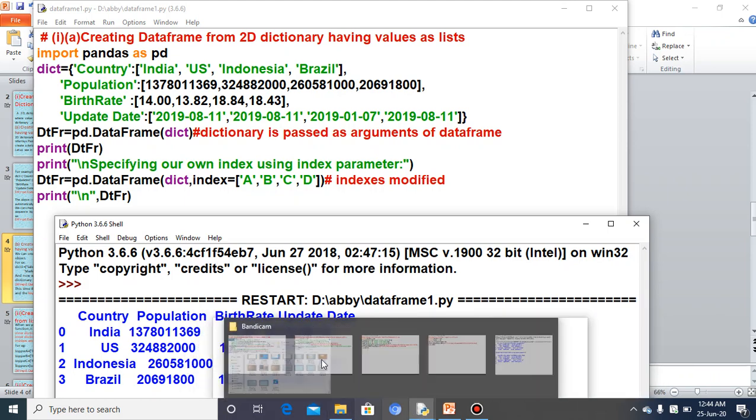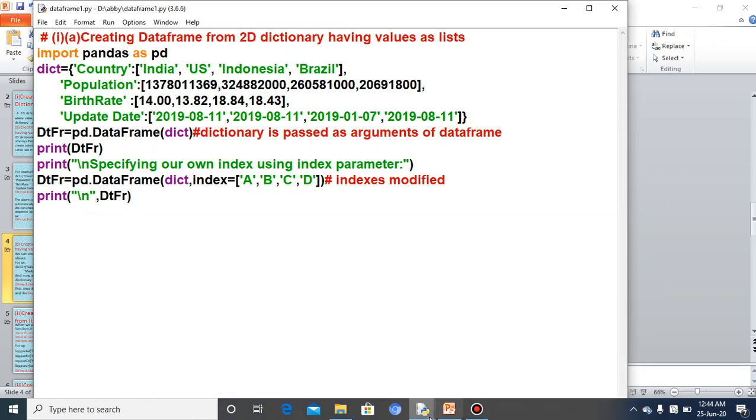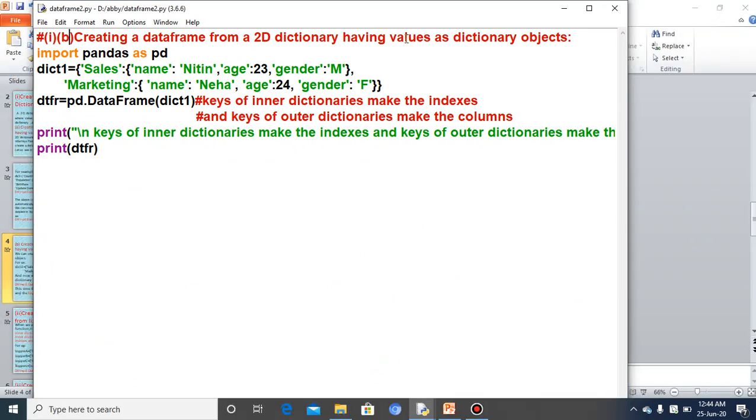Next we will see, this is point number 1a. Next we will see the creation of a data frame from a 2D dictionary having values as a dictionary itself, a dictionary object. When the values of the dictionary are a dictionary itself, then how it will be written.